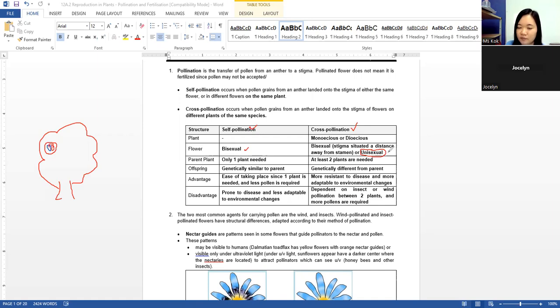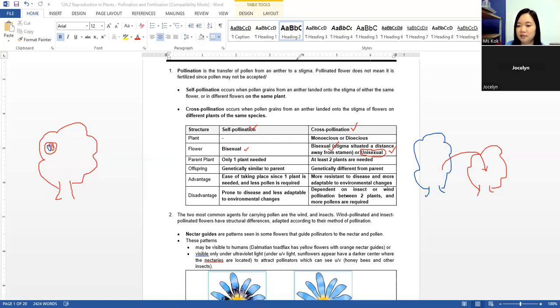Okay, so because this is cross-pollination, unisexual is possible. Okay, bisexual is also possible, because cross-pollination is pollination between two plants. So if you have this one unisexual male, this one unisexual female, you can still have cross-pollination.